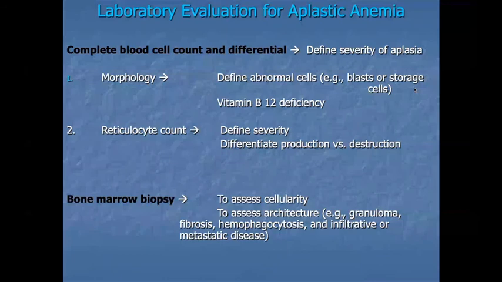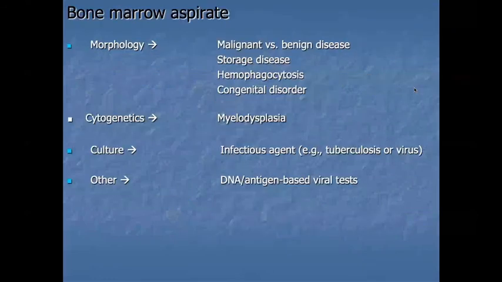Second one is bone marrow biopsy, to assess the cellularity and the architecture: presence of granuloma, fibrosis, hemophagocytosis, infiltrative or metastatic disease can be evaluated by bone marrow biopsy. Bone marrow aspirate, the third one, is for morphology. We differentiate malignant versus benign disease, storage disease, hemophagocytosis or any congenital disorders, and cytopenias like myelodysplasia. Culture for infective agents like tuberculosis and viruses.